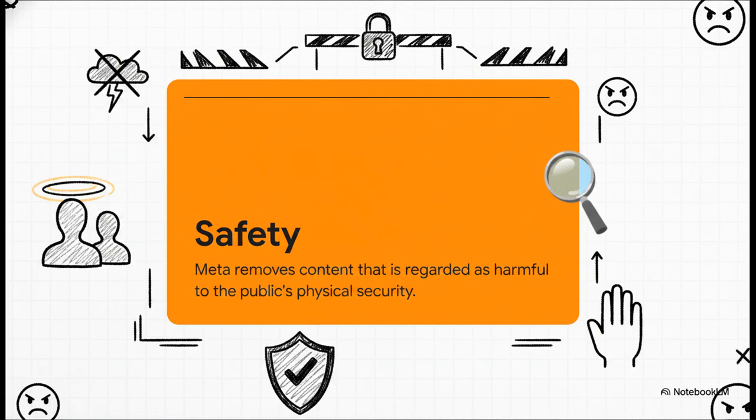Third is safety. So the crucial point is that physical, real-world security is a massive primary driver behind content removal. Meta is committed to ensuring their platforms are safe by strictly disallowing threatening, marginalizing, and oppressive content. Let's look at a very concrete example. If someone posts a rumor inciting people to bring weapons to a local protest, well, that isn't protected free speech. That is an immediate physical threat, and it will be swiftly removed to protect real bodies on real streets. The digital rules exist specifically to protect the physical world.